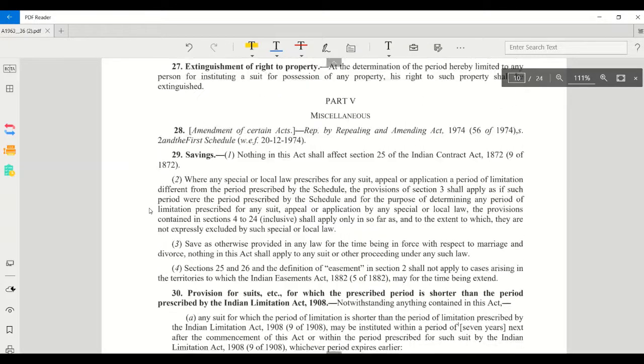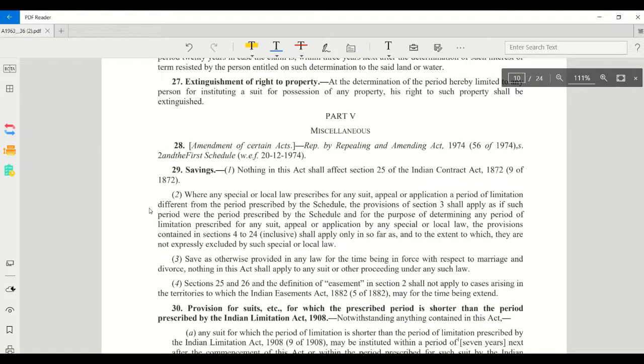Next we have miscellaneous. Section 27 is important. Section 27 is extinguishing of right to property. A suit for possession of property shall be instituted within 12 years. If within that period a person didn't file a suit for possession of property, then his right to institute a suit for such possession shall be extinguished. This is section 27, extinguishing of right to property.